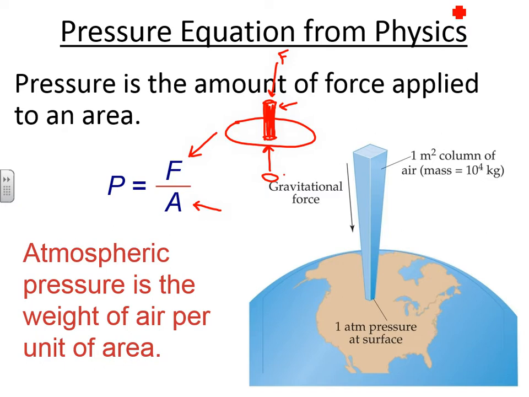Now, where this applies is essentially the atmosphere, which is the air above us, and can be thought of as a huge cylinder of air pressing down on every area of the Earth. And we're going to define atmospheric pressure. We're actually going to give it a number. There's a certain amount of pressure that is applied at our level when we're living, and that's essentially how it is defined. Here it says it's about 10,000 kilograms, which is quite a bit, definitely quite a bit.